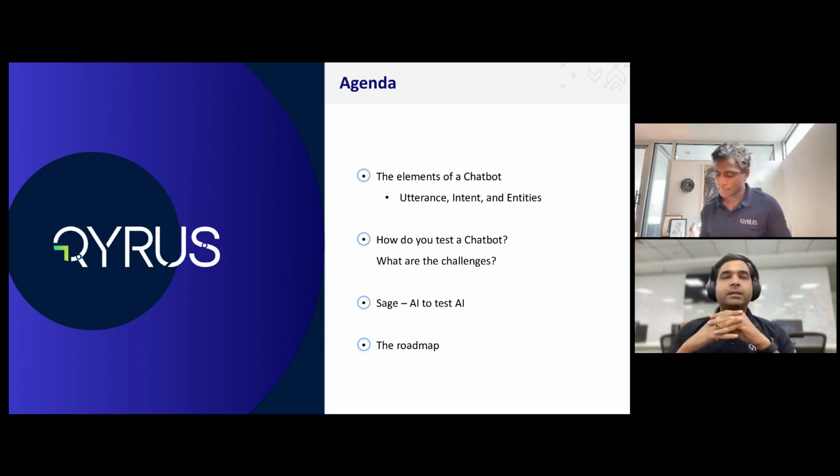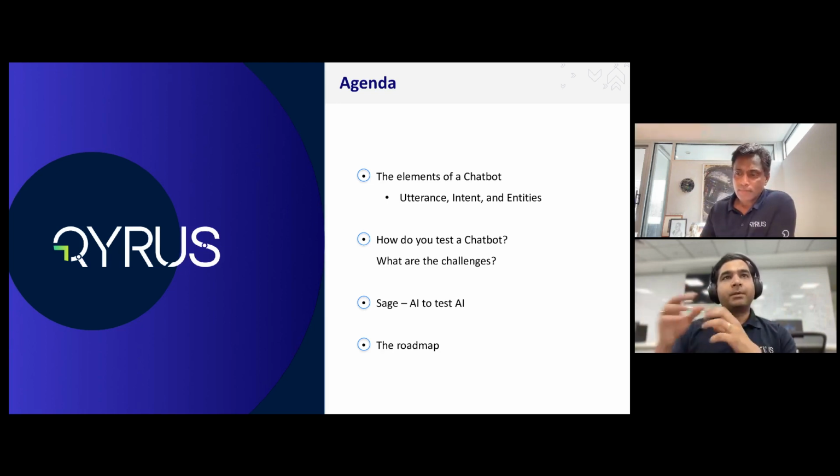So what we're essentially going to discuss are the following. One is some basics about AI-based bots, and then we get to the testing. Through this course, we'll also understand the typical challenges. And rather than describing them in a lot of words, our intent is to make sure that you understand them when we go through some of these examples. We'll set the context by understanding the elements of a chatbot, then dive in and see what the life cycle of bot testing typically looks like, and then briefly discuss what other things we're adding at the end of this discussion.